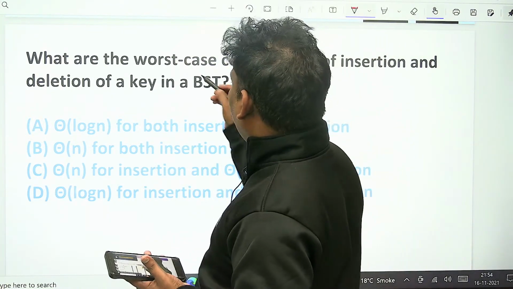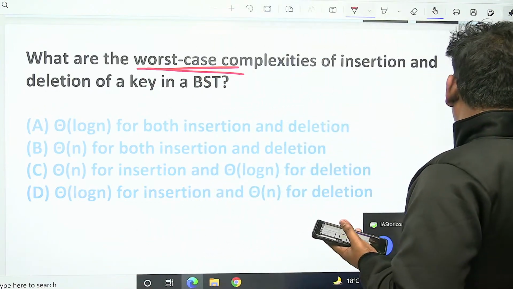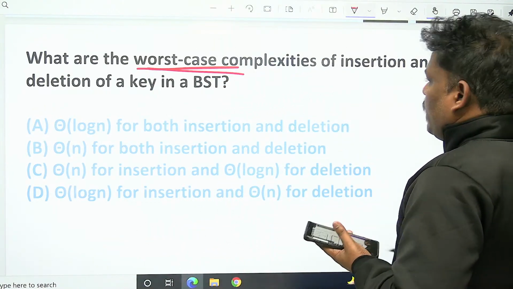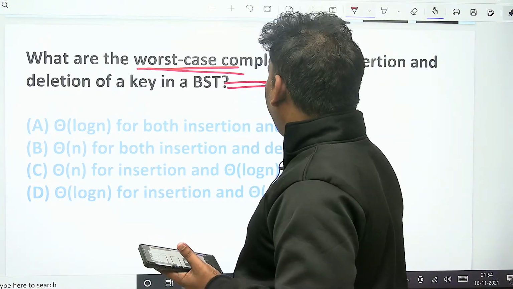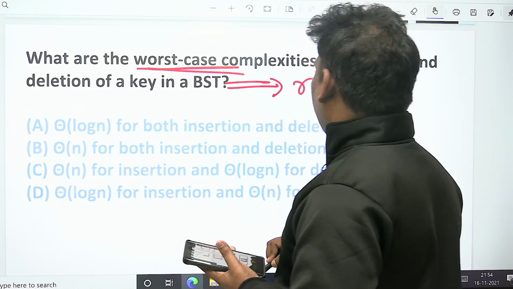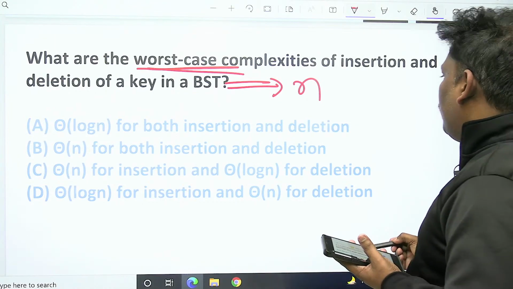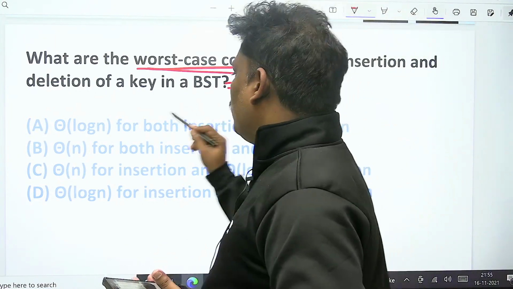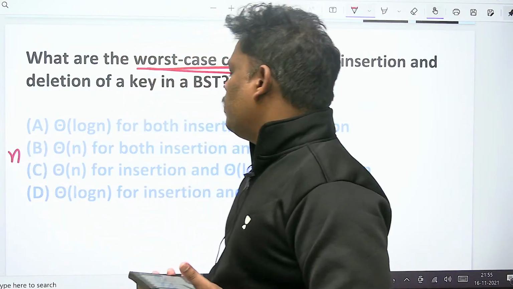Worst case is being asked. The worst case of insertion and deletion in a BST, you know very well, the answer is N. Let's check the options one by one.